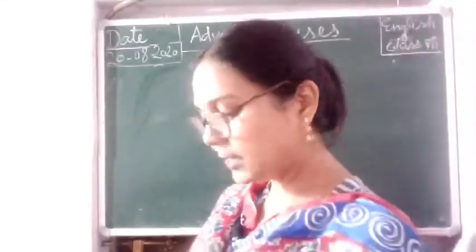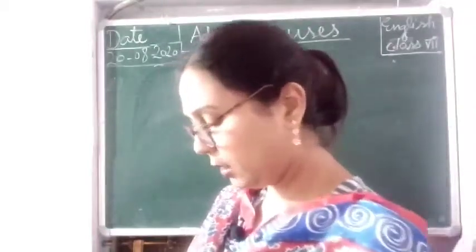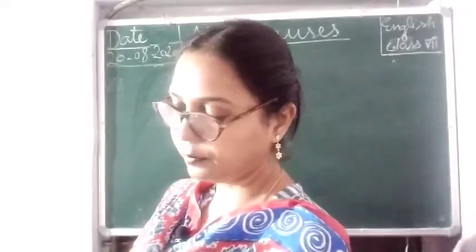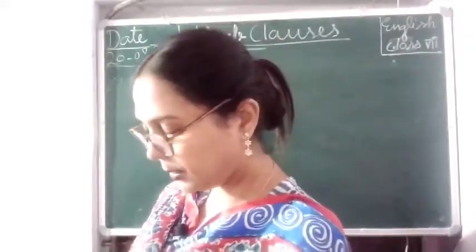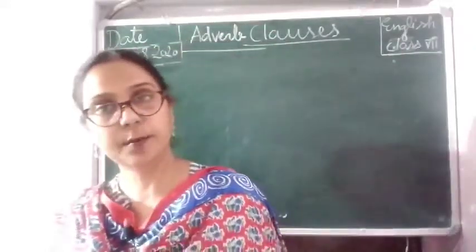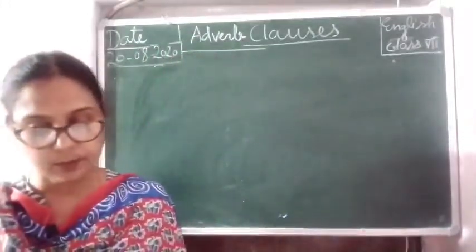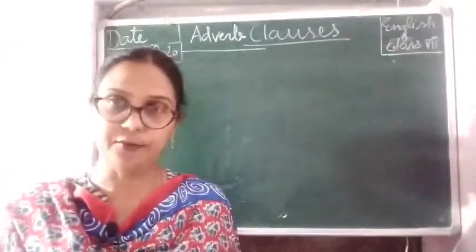There are some exercises which are given in your Mastering Grammar book. Page number 82. Just take out page number 82 in your Mastering Grammar book. This is exercise number F.